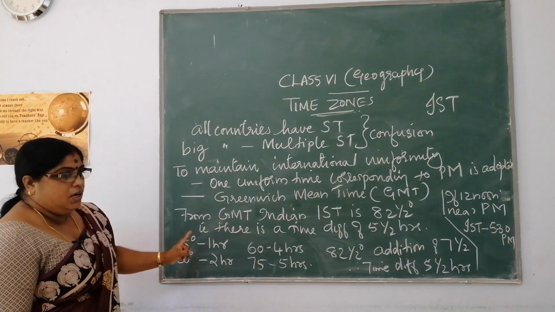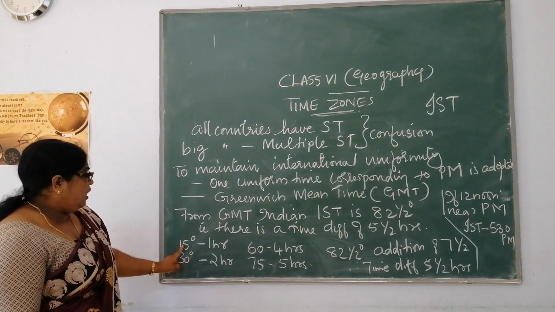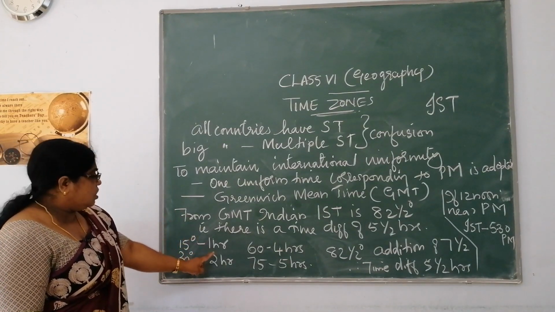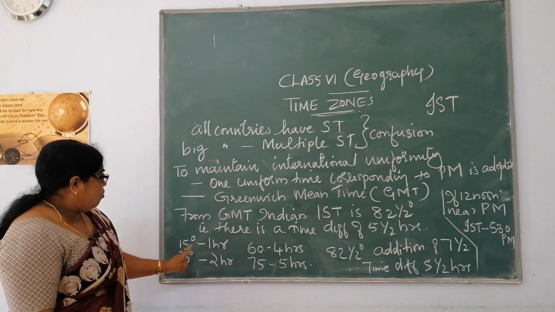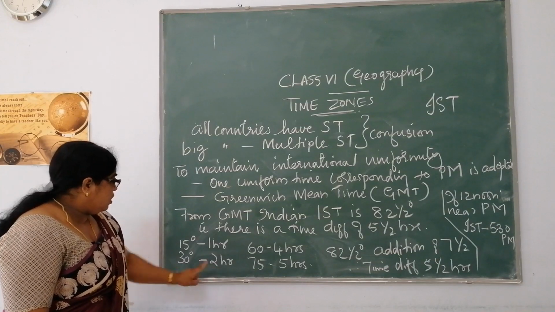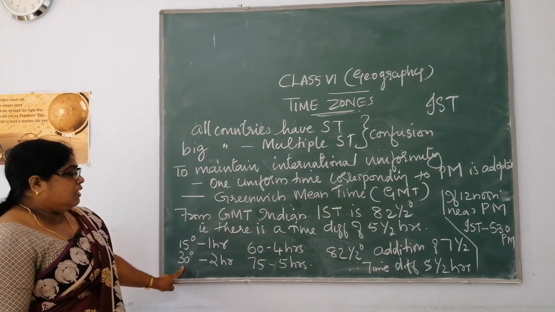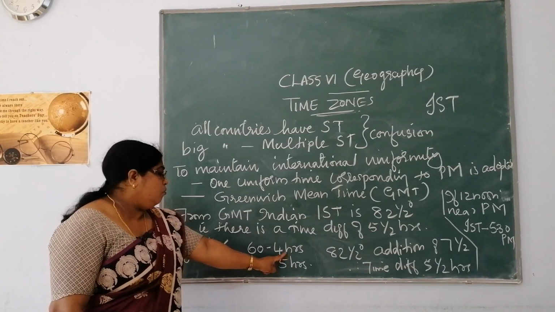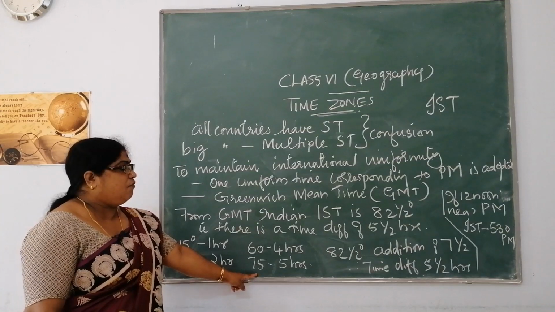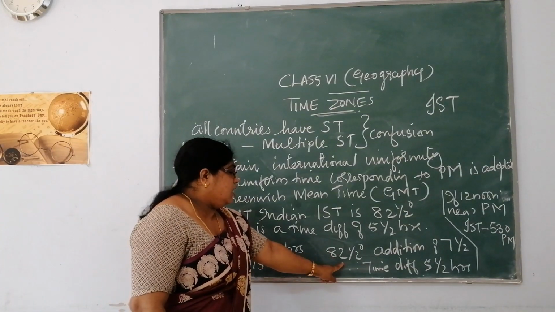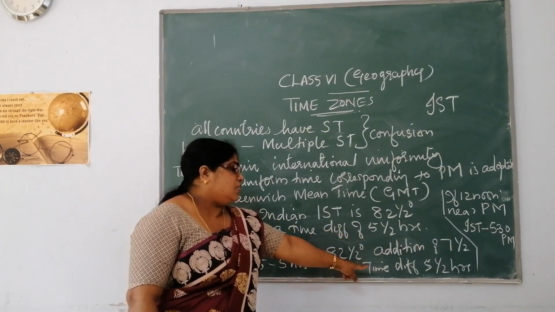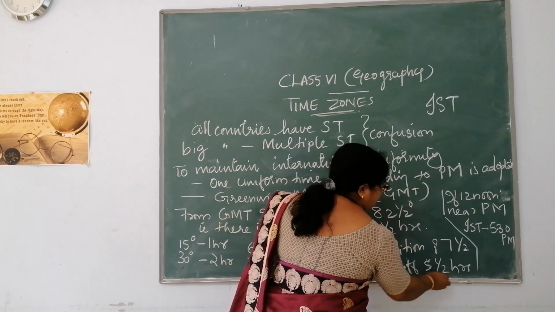As you learned earlier, the earth travels 15 degrees in 1 hour. Then 2 hours it will be covering 30 degrees, 4 hours it will be 60 degrees, and 5 hours it will be 75 degrees. Then to reach 82.5 degrees, there is an addition of 7.5. Therefore, there is a time difference of 5.5 hours.